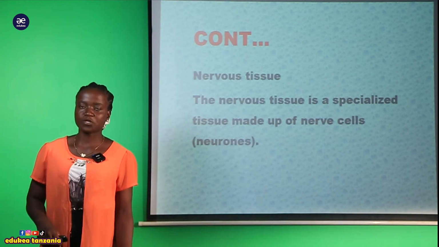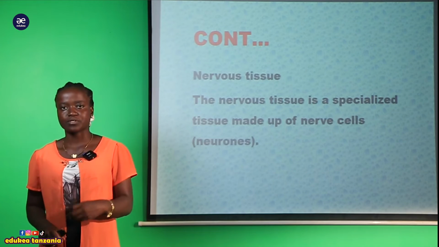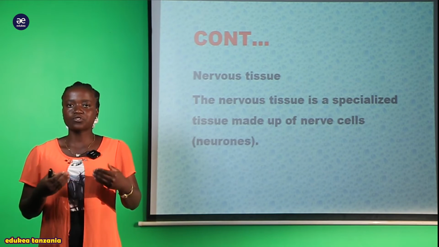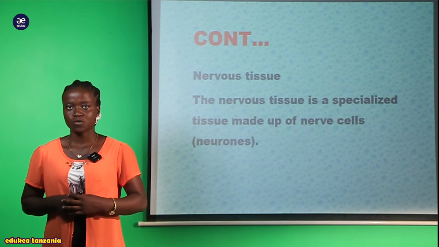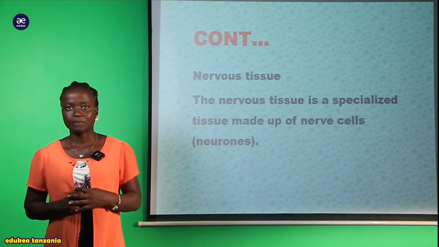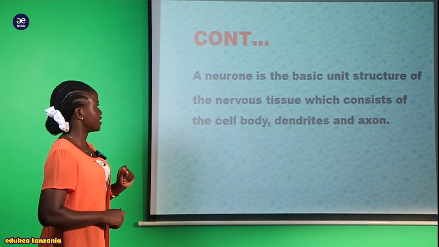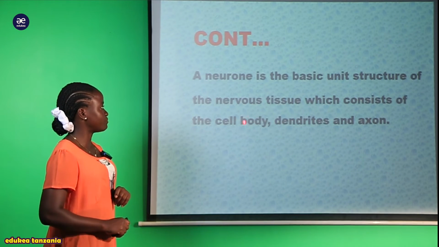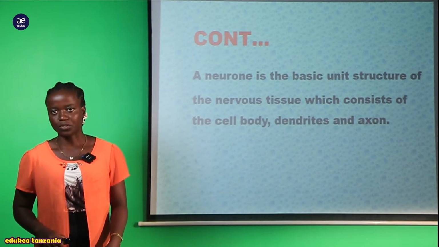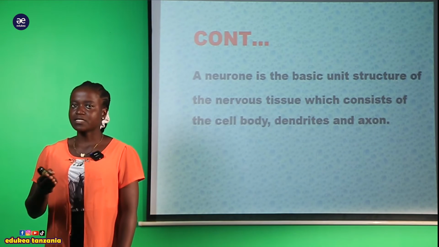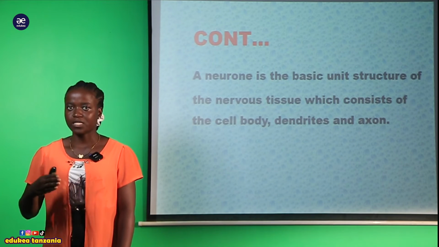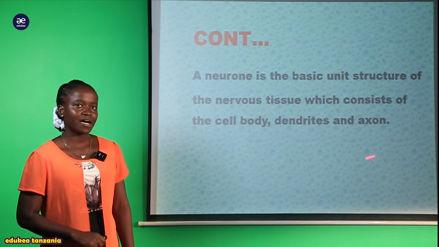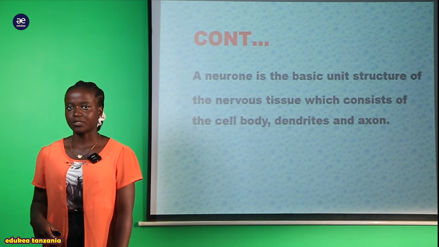Kwa hiyo nervous tissue imetengenezwa na neurons. So we have different kinds of neurons that are used to make this nerve tissue. So what is this neuron now? Here we are saying that a neuron is a basic unit structure of the nervous tissue which consists of the cell body, dendrites together with the axon. Tukiongelea neuron, a good example, I hope you know what is the motor neuron. Motor neuron consists of the cell body, dendrite together with the axon.